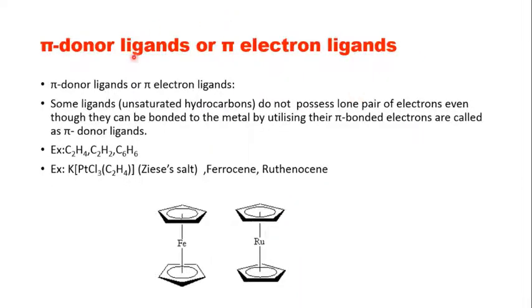While in pi donor ligands, even though the ligands cannot possess a lone pair of electrons, still they can bind with the metal center through pi bonded electrons. Such ligands are called pi donor ligands. For example, C2H4, C2H2, C6H6. Examples of such complexes are ferrocene or ruthenocene, and you have Zeise's salt, in which pi bonded electrons are utilized to bond with the metal center.